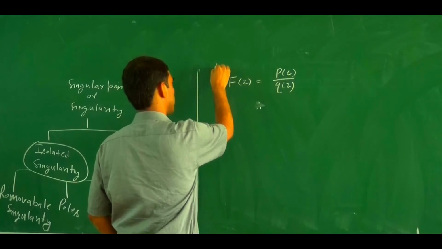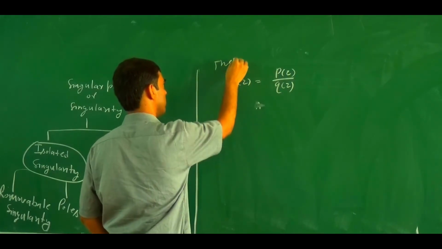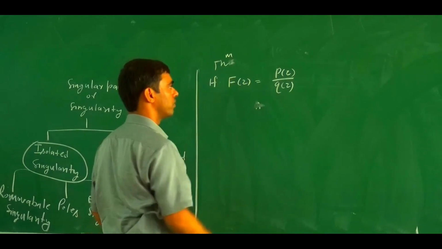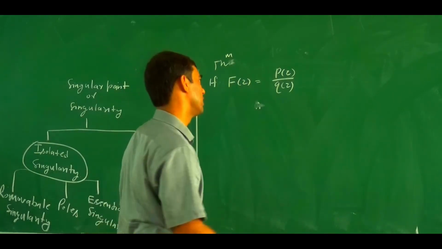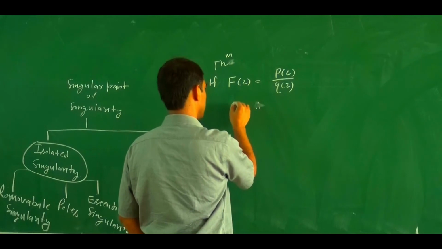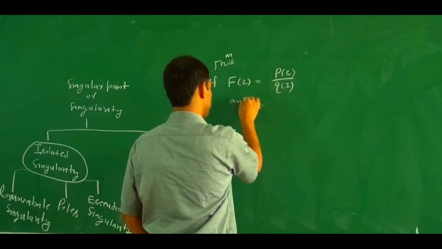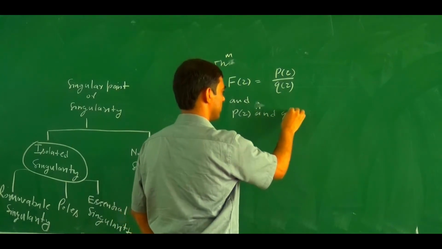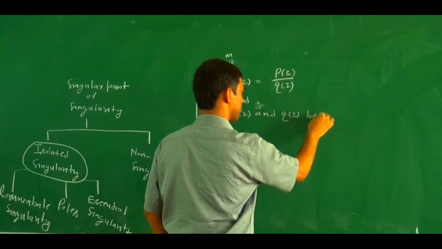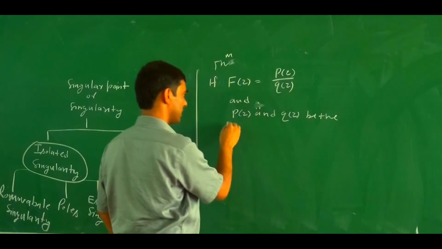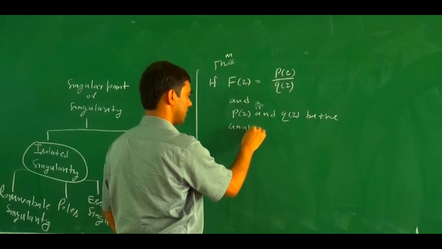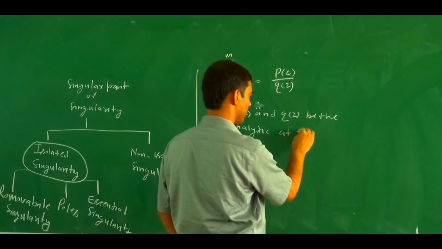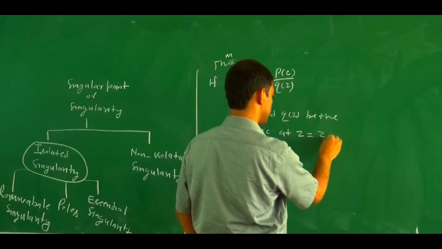If we write it in terms of a theorem: if f(z) equals p(z) by q(z), and p(z) and q(z) are analytic at z equals z0.